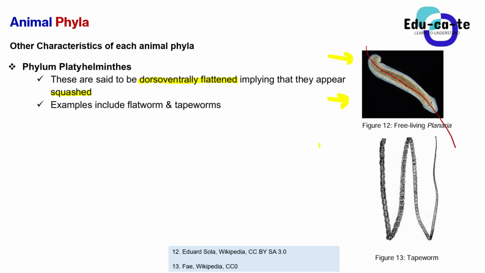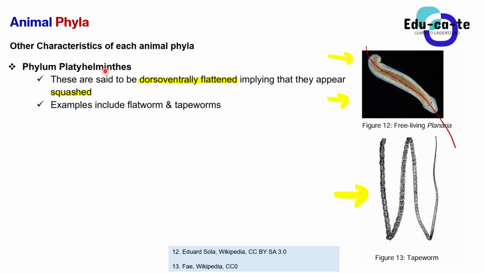So basically, if we look at this tapeworm, the tapeworm is an example of a Platyhelminth animal. You can see that it looks like it has been squashed, or it has been squished. Let's just say you take an orange and you put it in your hands, and then you squash it, so it will appear squashed. Similarly here, we use the term dorsoventrally flattened. So it means that it is flat. Okay, so the phylum Platyhelminths, they are said to be dorsoventrally flattened because they appear squashed.